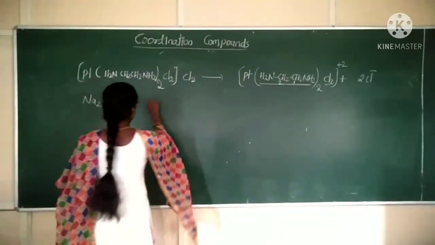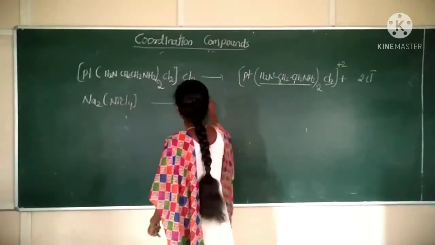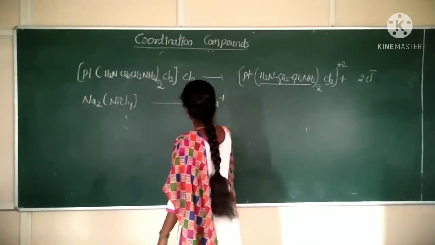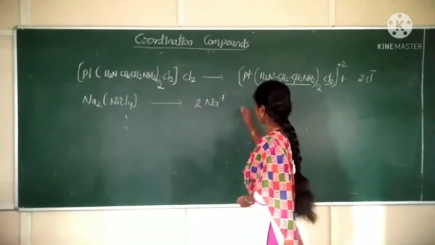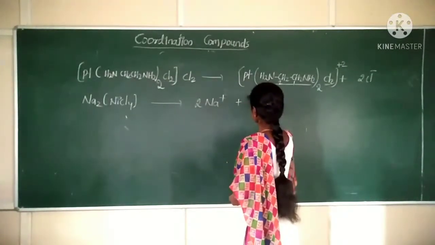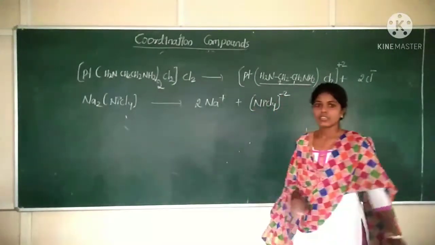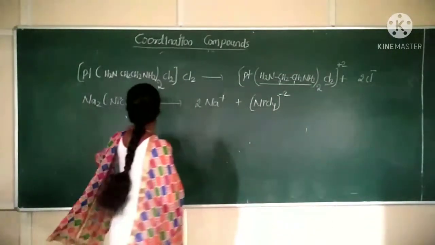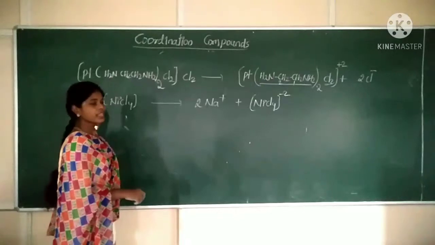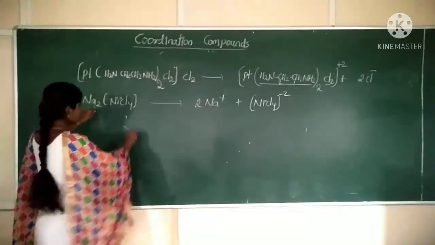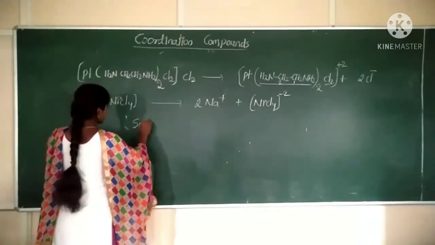So how does it ionize? It ionizes to form Na plus, 2 Na plus ions, and on the complex 2 negative charges will be there. Minus 2. Correct? So name it. First we should prefer cation. Okay. So write sodium.